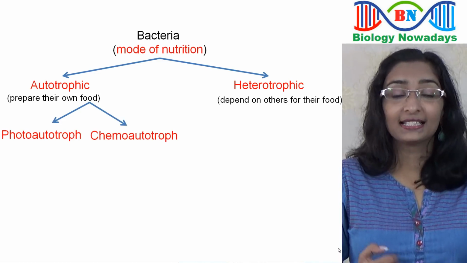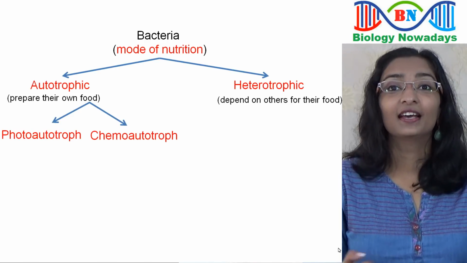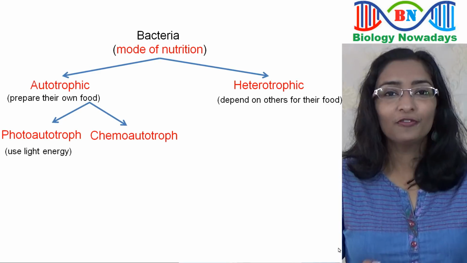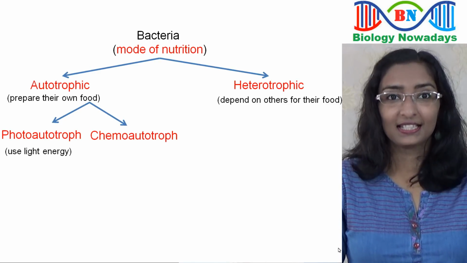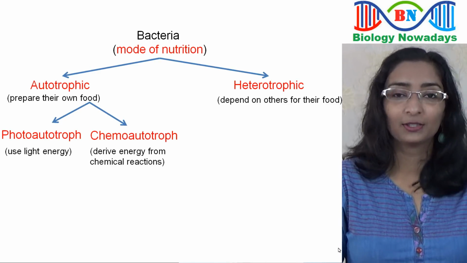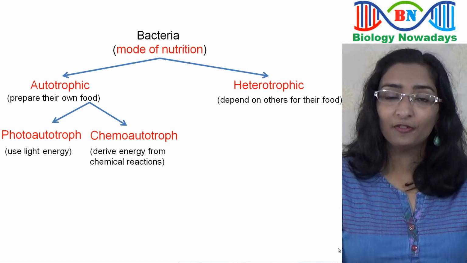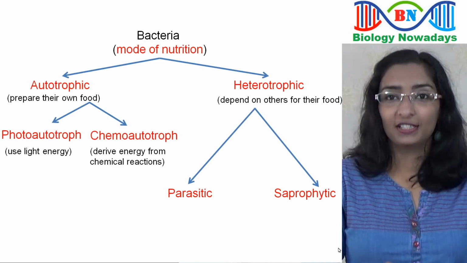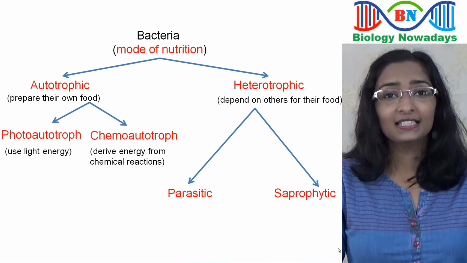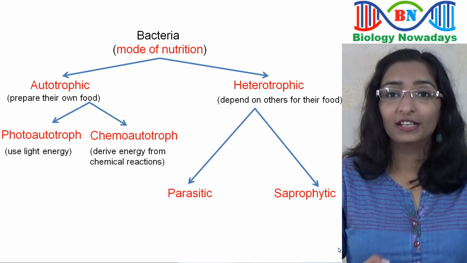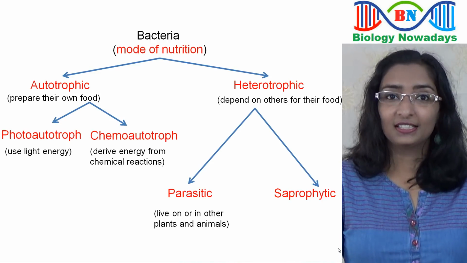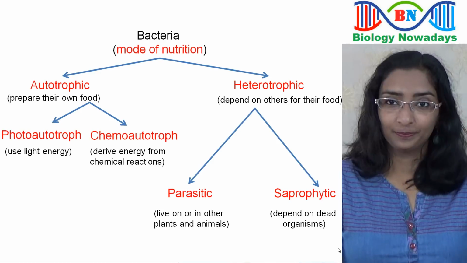Photoautotrophic bacteria, as the name indicates, synthesize their own food with the help of sunlight. Chemoautotrophic bacteria, as the name indicates, derive their energy from chemical reactions. Heterotrophic bacteria can be divided into parasitic bacteria and saprophytic bacteria. Parasitic bacteria live on or in other plants and animals, while saprophytic bacteria depend on dead organisms for food.